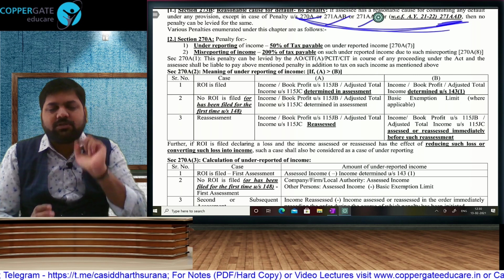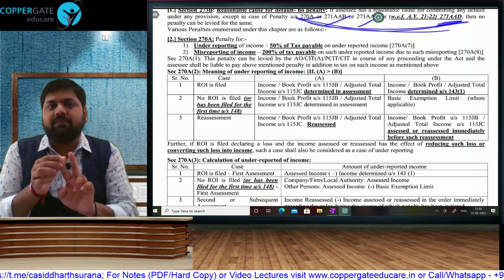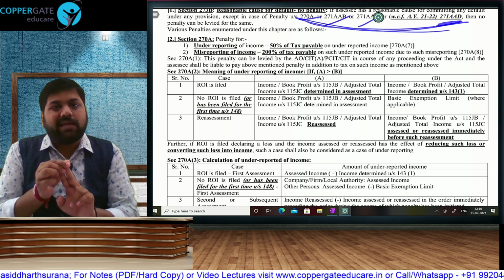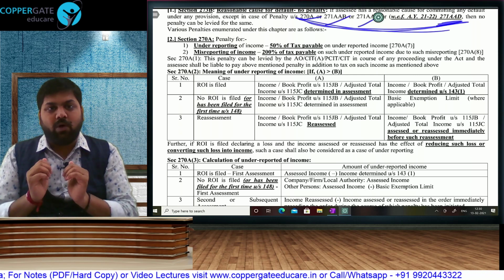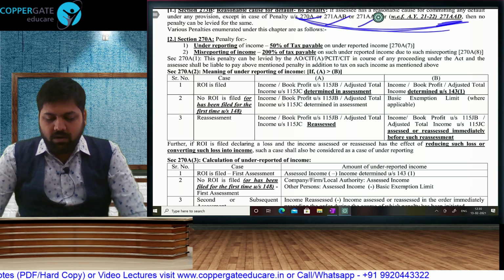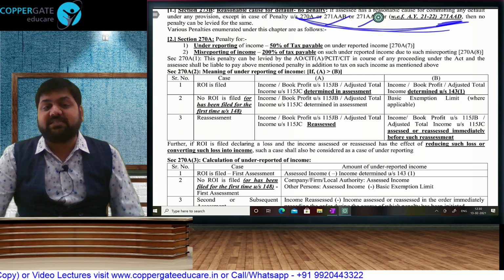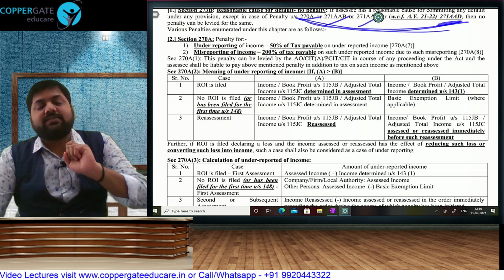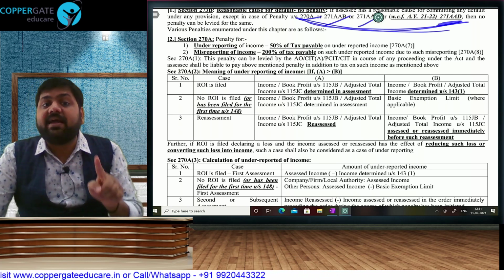So your first two steps will be same, whether underreporting or misreporting. Calculation of underreported income, calculation of underreported tax. First two steps are going to be same. Then if it is underreporting, you do half. If it is misreporting, then you do double. So what are the cases of underreporting? First, if your income is more than basic exemption, you don't file ROI, then it is underreporting. How will we compute your underreported income? Assessed income minus basic exemption.